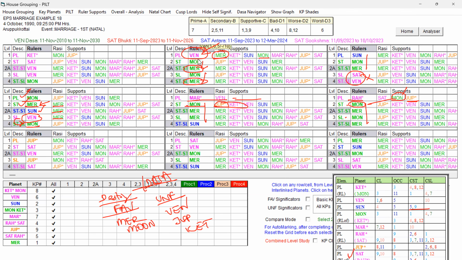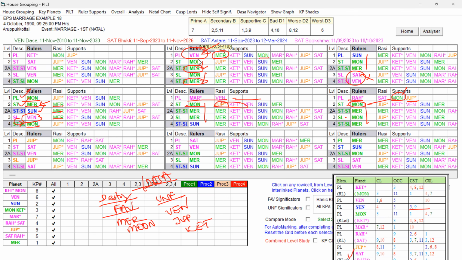You can see Venus is the Dasa Lord having weakness. For the Bhukti Lord also, Venus is the unfavorable, mixed key planet. That Venus itself is acting as the Antara Lord, forming ruler link to all the level planets, and the star level planet is Moon, already influenced by Jupiter. So the unfavorable or mixed key planet ruling the Bhukti Lord, which is also acting as the Dasa Lord, when it acts as the Antara Lord, that period the separation happened. After that, the husband did not come to see her. So the separation happened during that period.